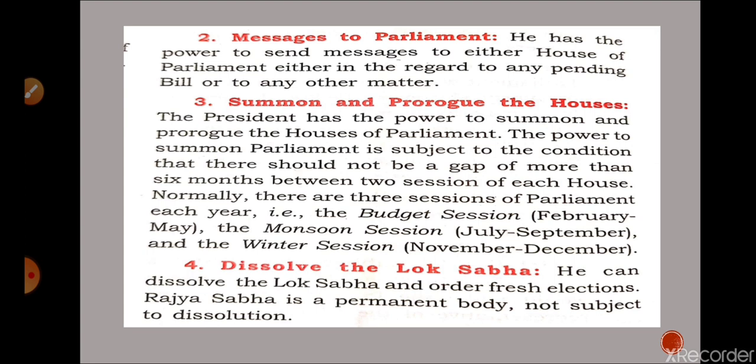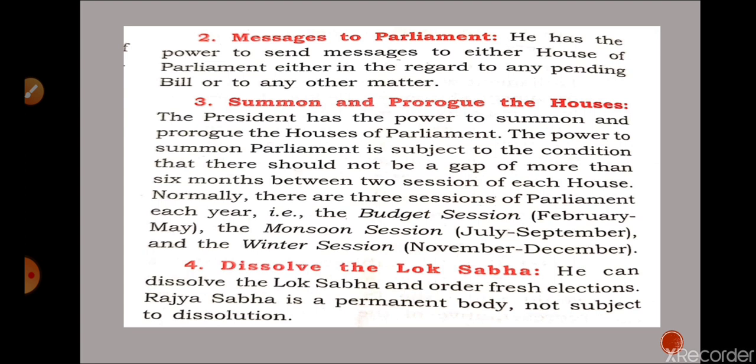If the President thinks it is an emergency to call a meeting of Parliament, then he can call the meeting and summon Parliament. And if he thinks Parliament should be prorogued, or dismissed for a particular time period, he can prorogue the session also. So both powers are in the hand of the President. But once again I have to mention that this is done on the advice of the Prime Minister.